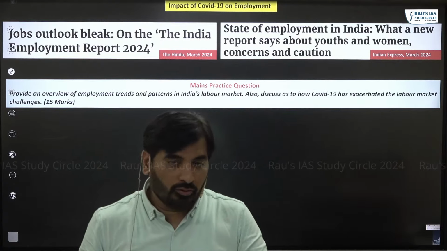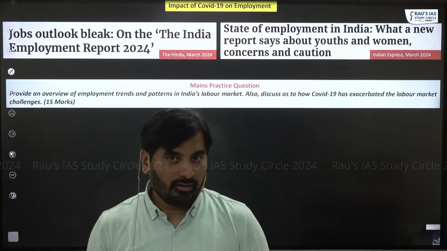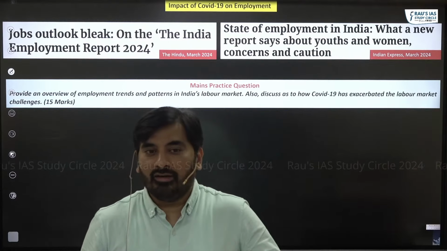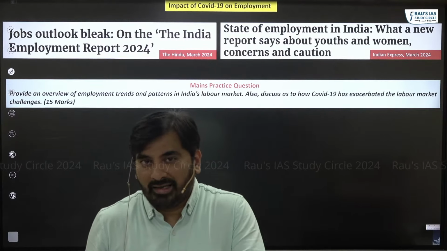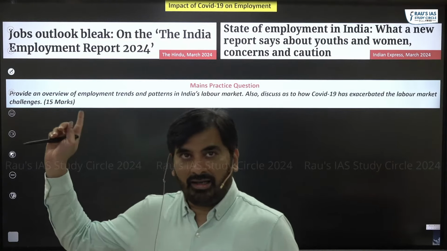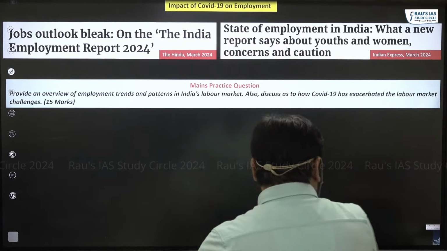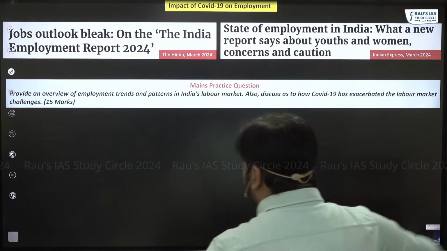So, for those of you who are writing mains, either this year or next year, what becomes important is the effect of COVID-19 on India's labor market as highlighted by ILO. So let's try to understand this and look at the practice question.